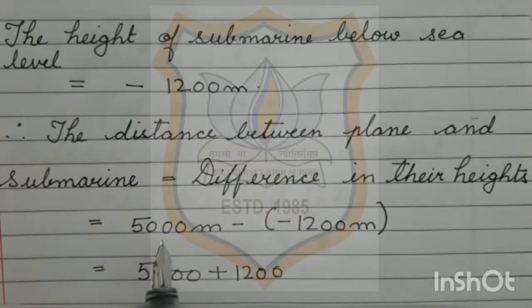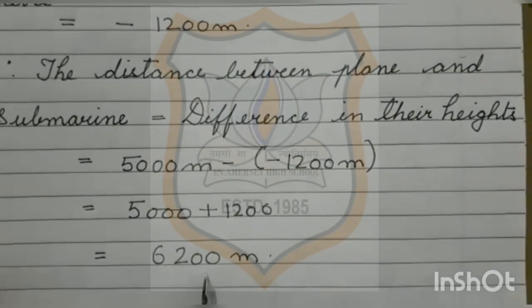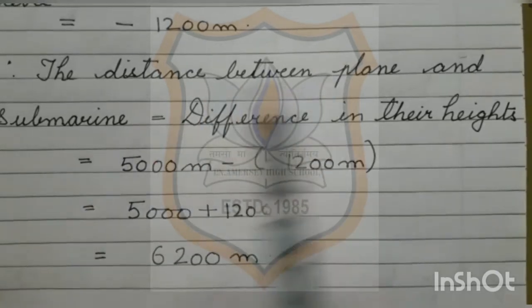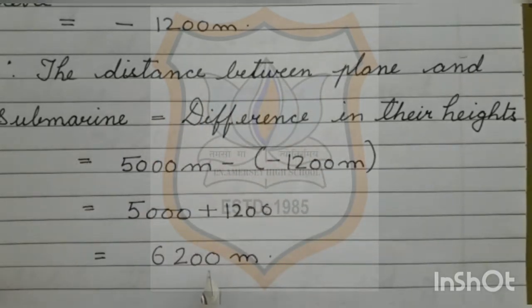that is equal to 5,000 meters minus minus 1,200 meters. Minus minus becomes plus. So 5,000 plus 1,200 comes to be 6,200. So the answer is 6,200. So we can say that the distance between plane and submarine is 6,200 meters.